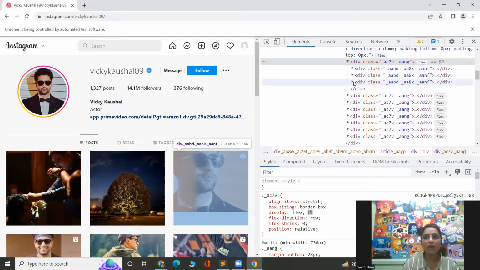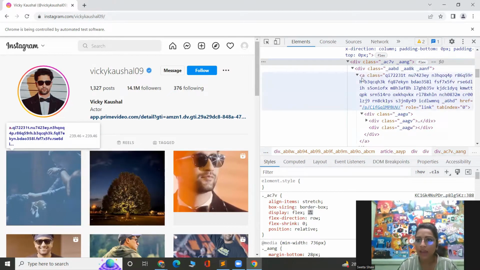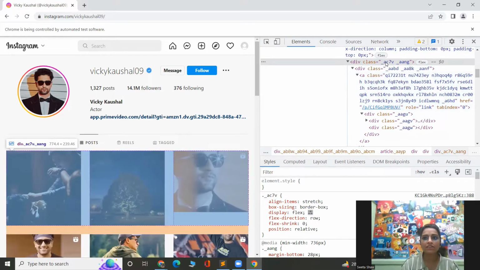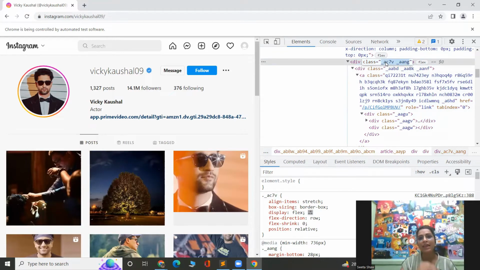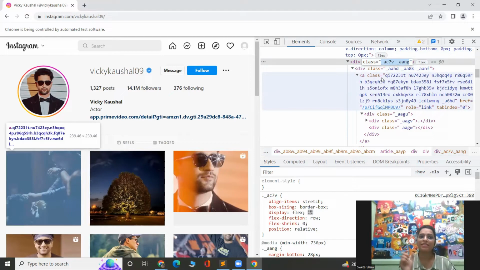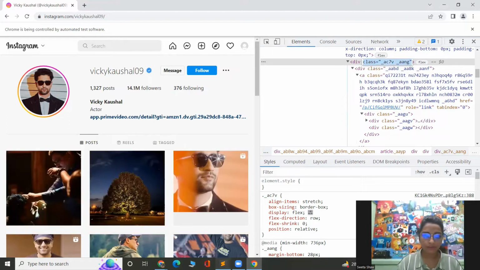Now, what you have to do, you have to select the first one and click on this so that it opens up, right? And to do that, I think we have to come up to this anchor element, which is holding everything over here. So let's try to search this particular div element and then enter into the first div of it, which is this one, and then enter into the A, and then finally click on this one. Now let me just copy this from here and I'll be writing the XPath for this one.